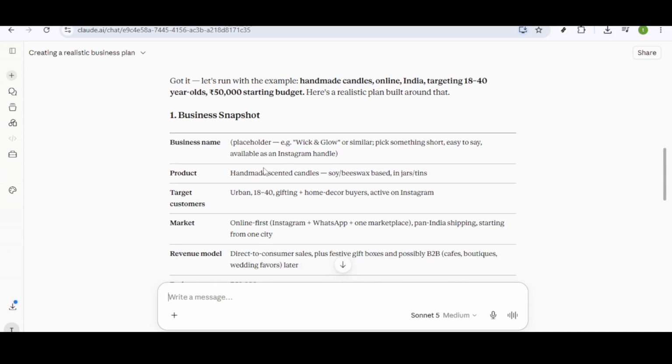Follow these guidelines and you'll find yourself well equipped to harness the full potential of Claude AI in crafting a robust business plan.